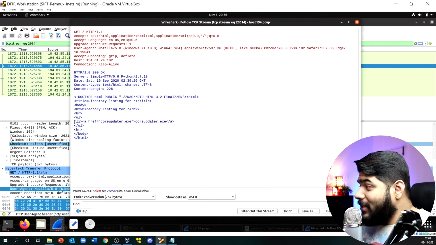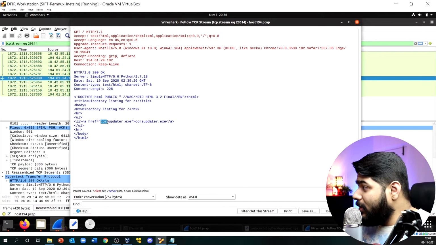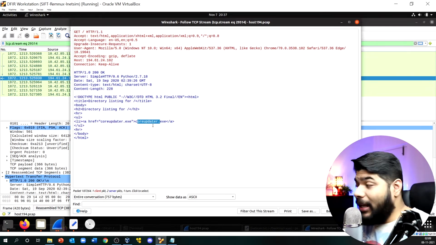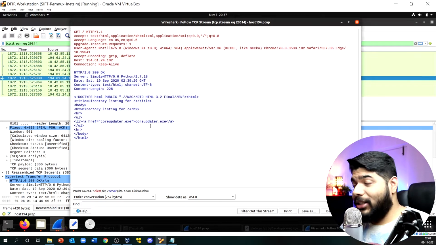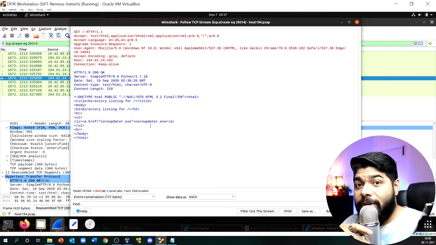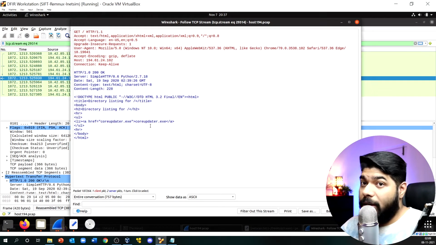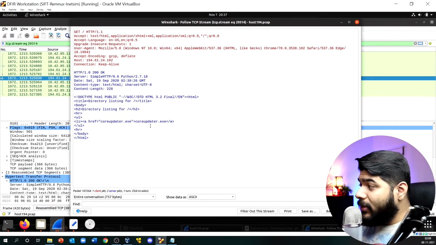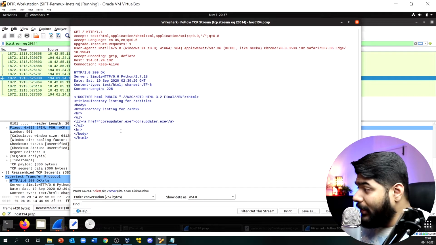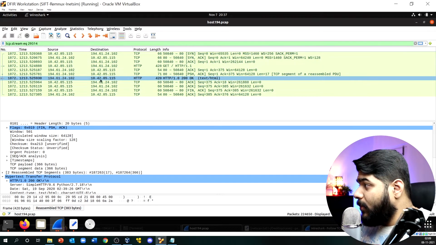Okay, so now you see this is the magic, guys. You see the coreupdater.exe is getting downloaded from that IP address, right? So now what else do you need? If you remember from our previous episode on memory forensics, we identified this coreupdater.exe as our suspicious process, which was injected to spoof the legitimate Windows process, right? Now you see that this coreupdater.exe is being downloaded from this IP address to this particular location.